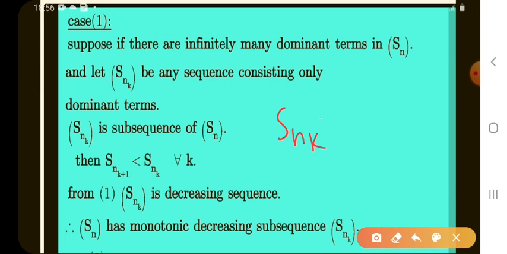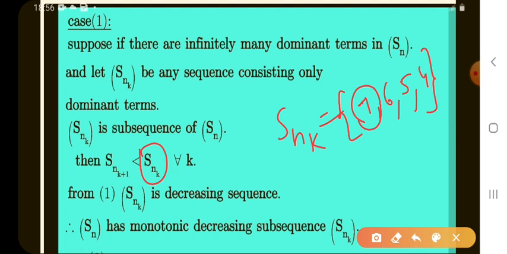S_nk is a dominating term set. What are the dominating terms? 7, 6, 5, 4. Here we let S_nk be the dominating term from all these dominating terms. What is the dominating term here? 7 is the dominating term. So the remaining elements are less than this dominating term.